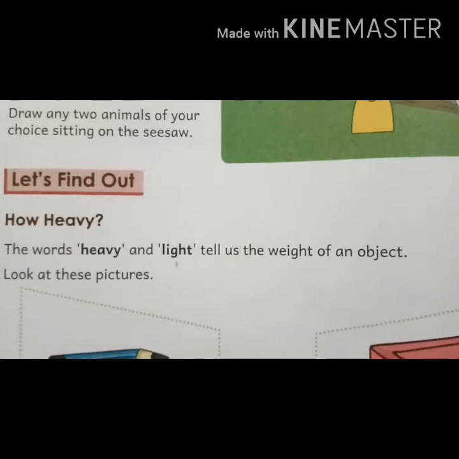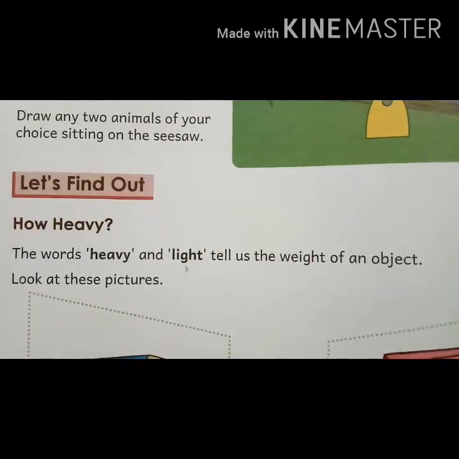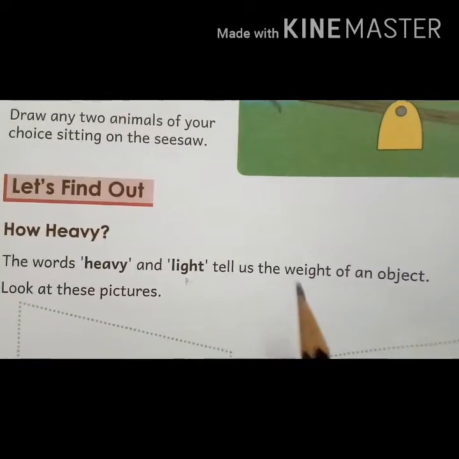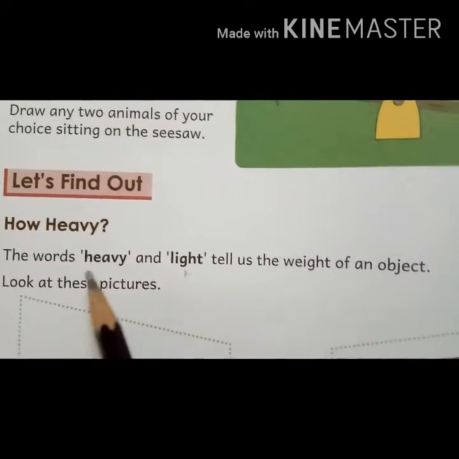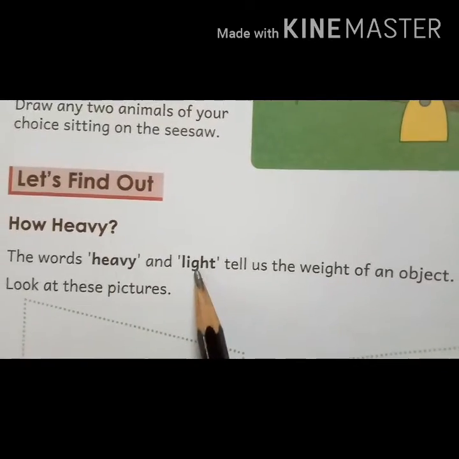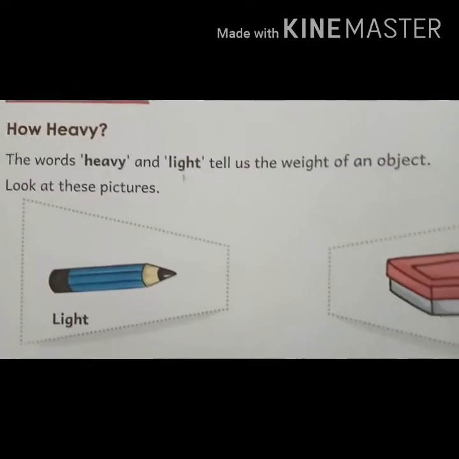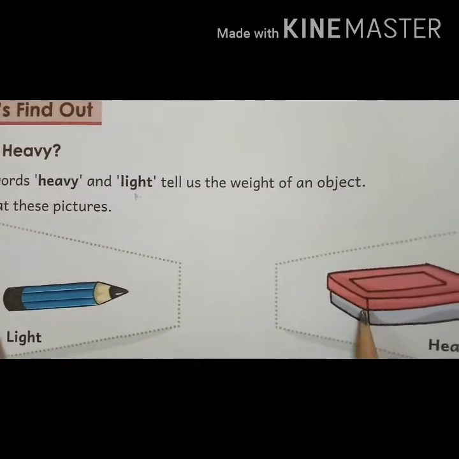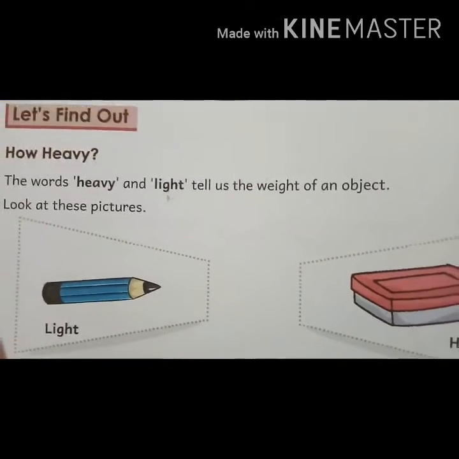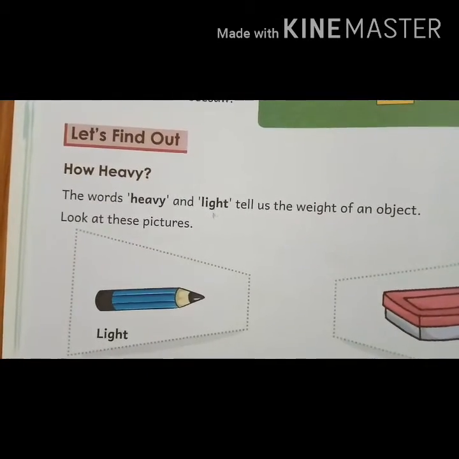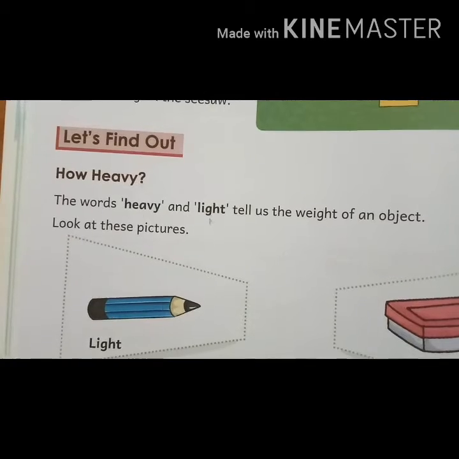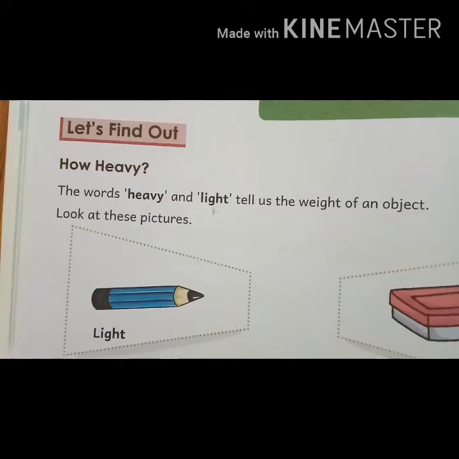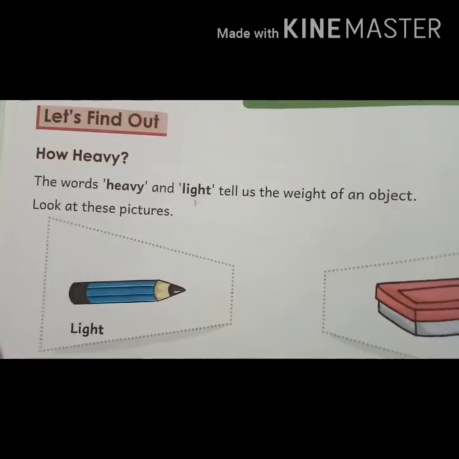Now the words heavy and light tell us the weight of an object. हम heavy और light words use करते हैं जिससे हमें weight का पता लगता है. Heavy means भारी and light means हल्का. Now can you tell me, is the pencil heavier or the tiffin box? The pencil is lighter than the tiffin box, or the tiffin box is heavier than the pencil box.